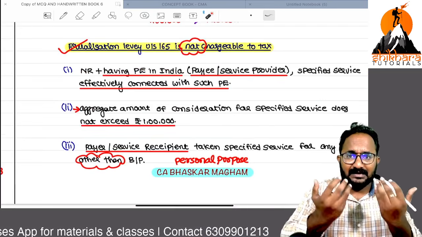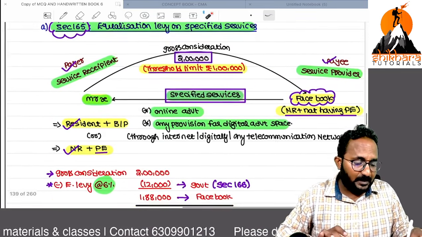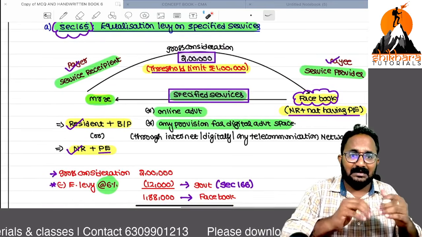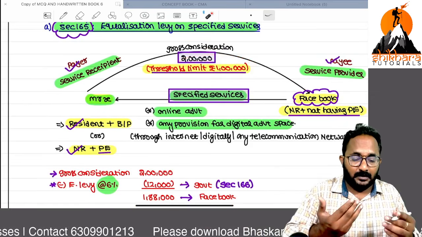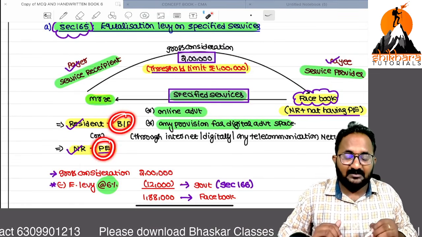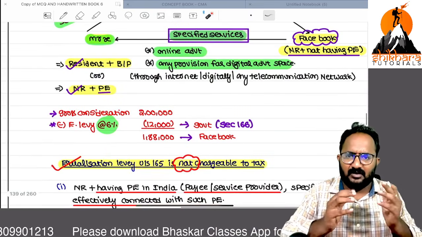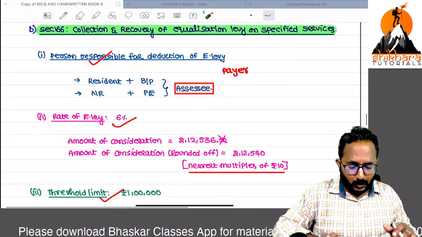What are the cases? Non-resident having a permanent establishment. If you have a permanent establishment, that is directly taxed in India, so no need to apply the equalization levy. And threshold limit, if the payment does not exceed 1 lakh, it is not required. And if they are consuming any services for personal purpose, equalization levy is not applicable. I think you know these points very well.